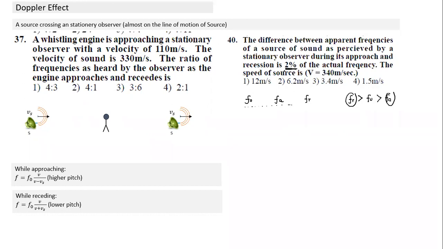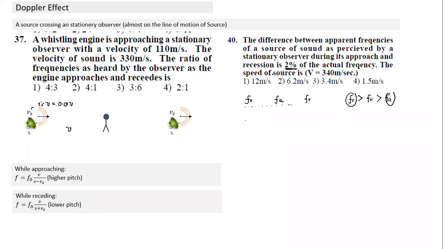1%. So let me ask a different way. Suppose V is the speed of sound. If Vs is equal to 1% of V, it is equal to 0.01 V. In that case, what will be the change in frequency? If you look at the formula I mentioned earlier, if this speed is 1%, the change in frequency also is 1%. So in both the cases, since the numbers are small, both these changes will be equal. Let me write here.